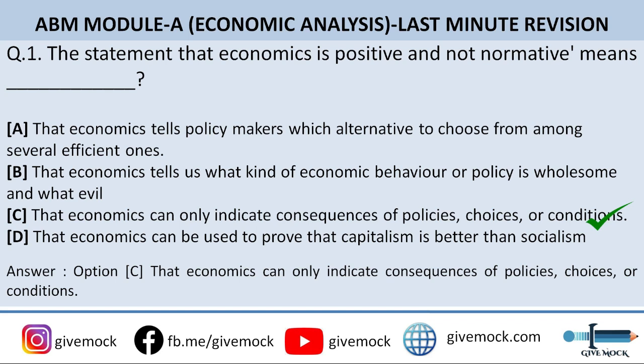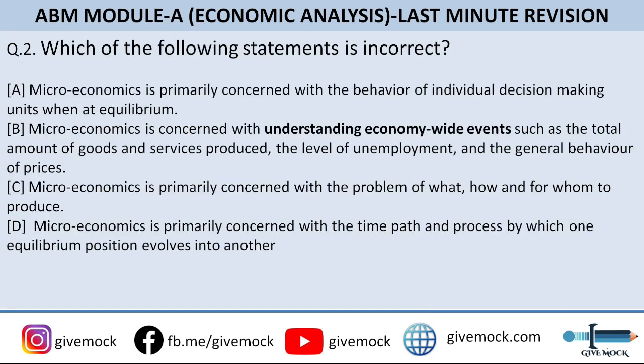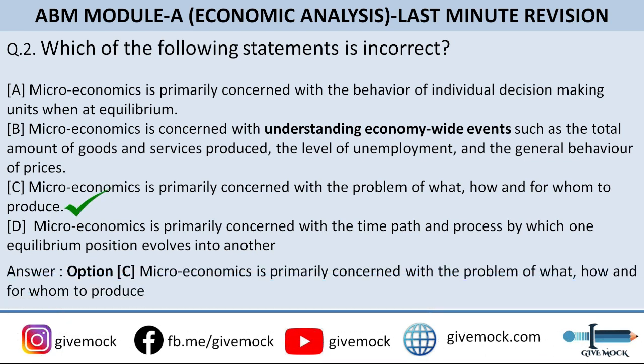So let's move on to question number 2. Which of the following statements is incorrect? Every statement here, A, B, C, D, is related to microeconomics. So if you have gone through the microeconomics definition, you can definitely answer this question. The correct answer to this question is option C, that is microeconomics is primarily concerned with the problem of what, how and for whom to produce.